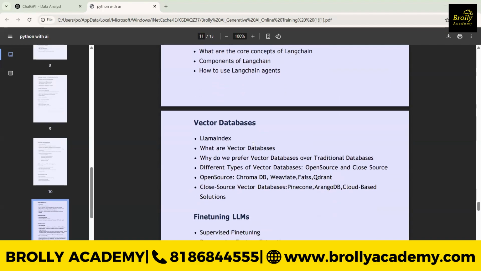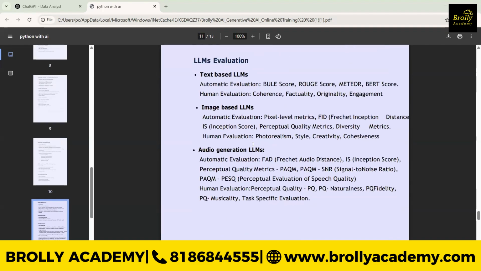Also vector databases. Nowadays we are hearing about agents, and how to build agents. And we are hearing about one more topic, that is MCP. What exactly is MCP? Anyone know?